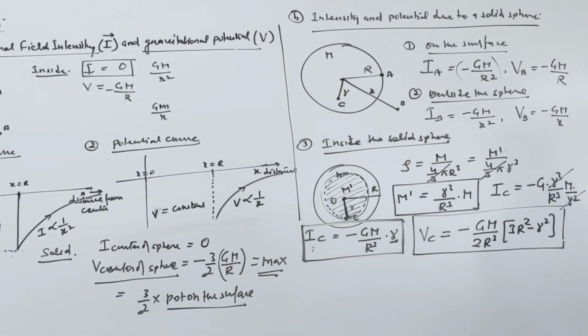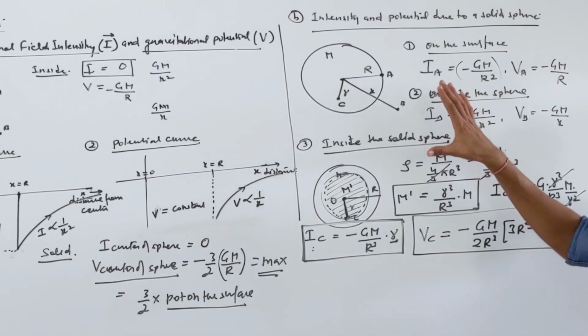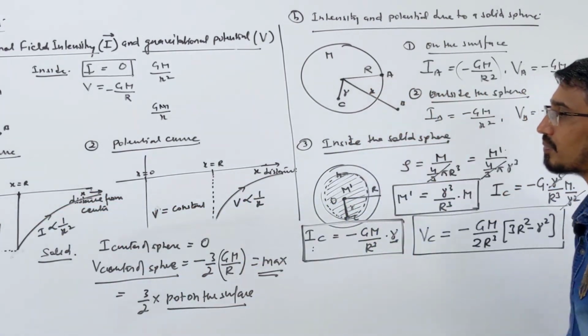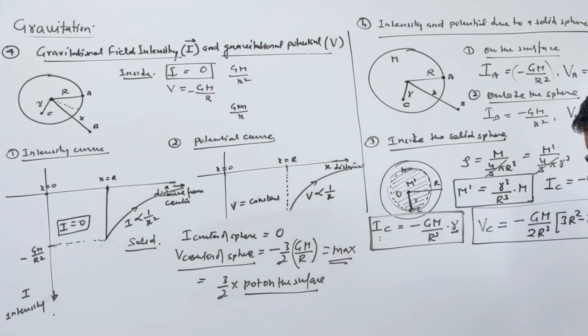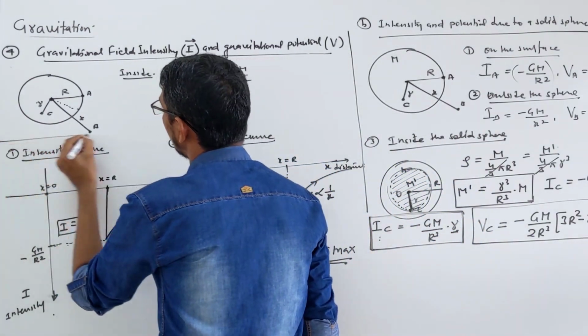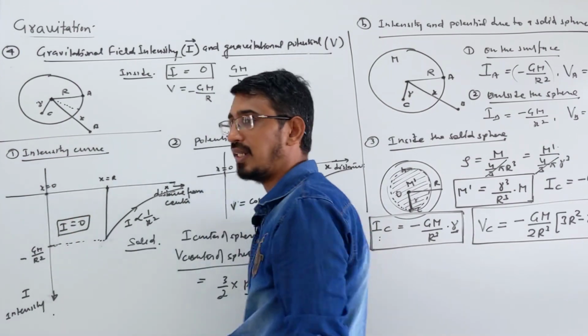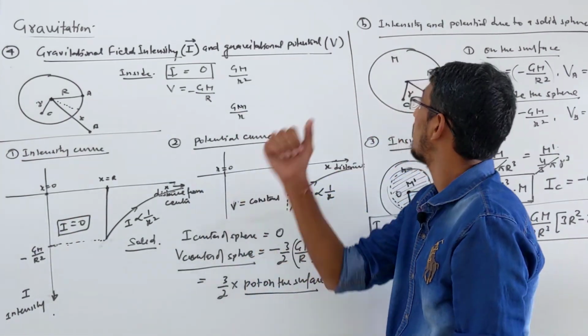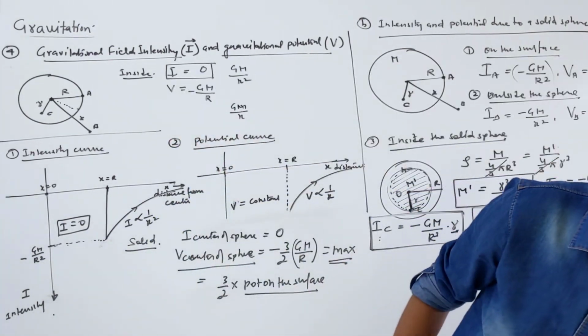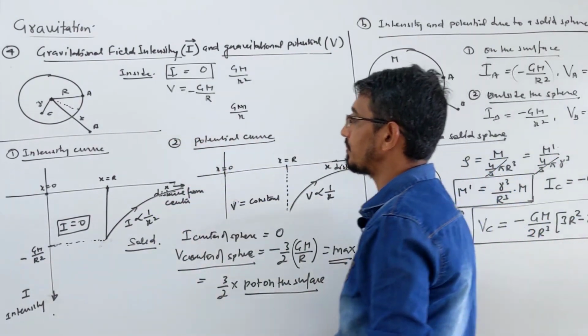Now we are interested in drawing the curves for this solid sphere, the intensity curve and the potential curve. Can I draw the same curve? Let me draw here also. You will write the same point again: intensity curve for a solid sphere. Then what will change here? Look here directly. What is the difference between hollow and solid?